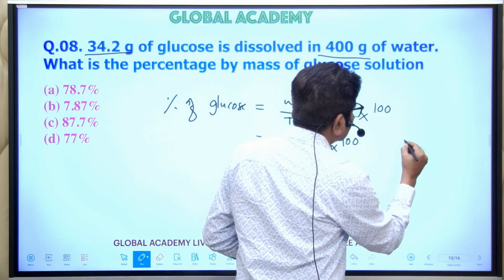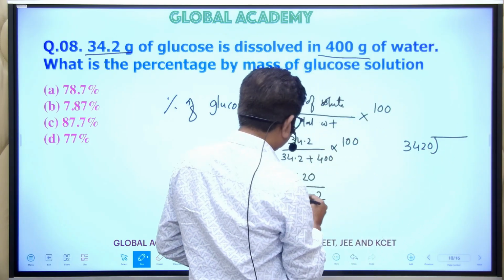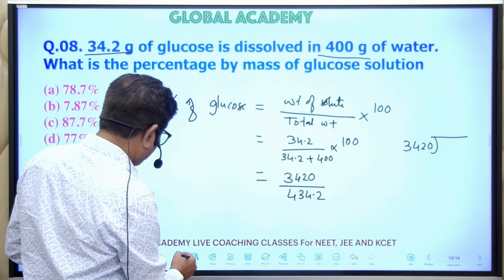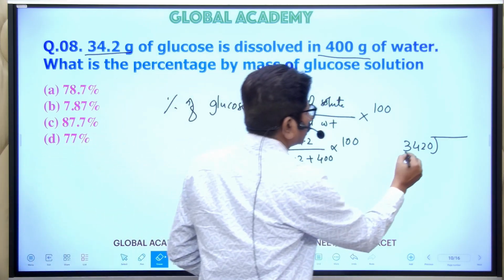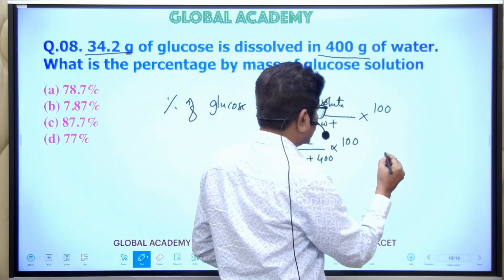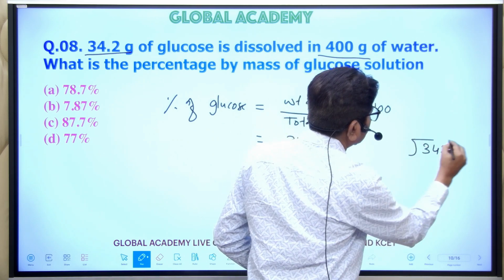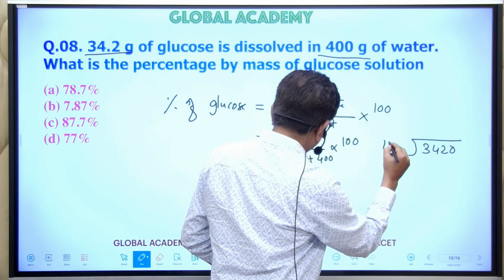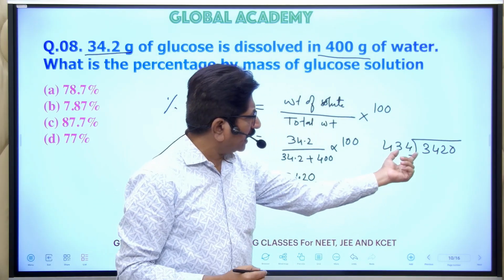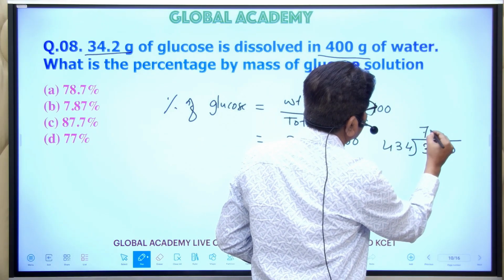It is 3420 divided by 434. Now you can see that it is nearly 500, and 7 5s are 35. So you will get 7.